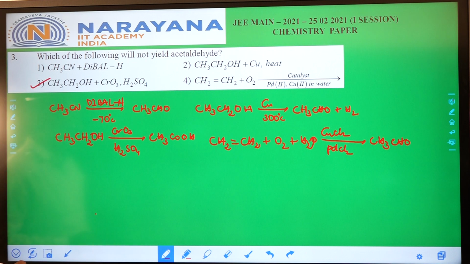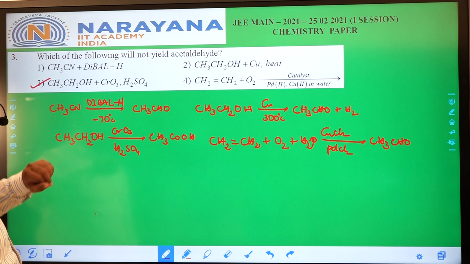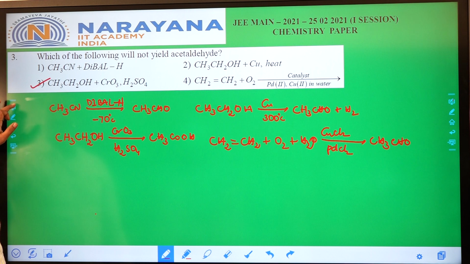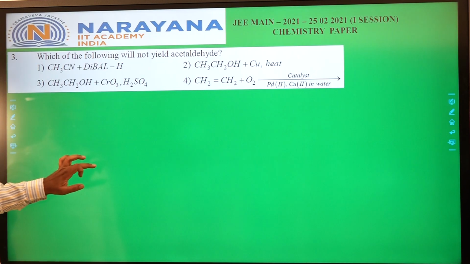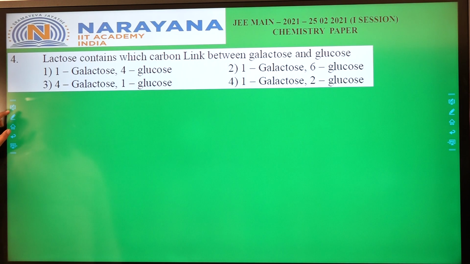So we can identify where the acetaldehyde is not the major product. In this case it is the third one. Let me see the fourth question.